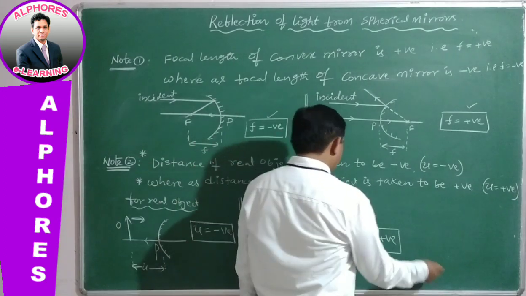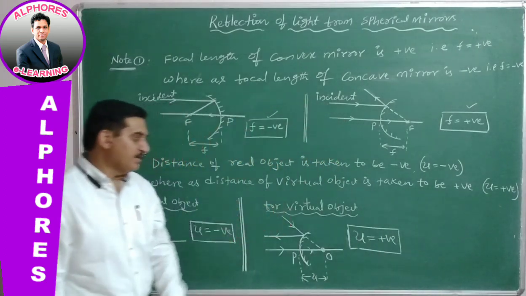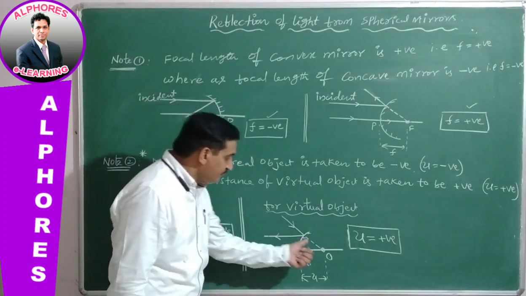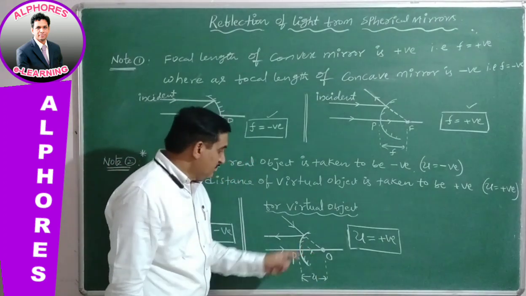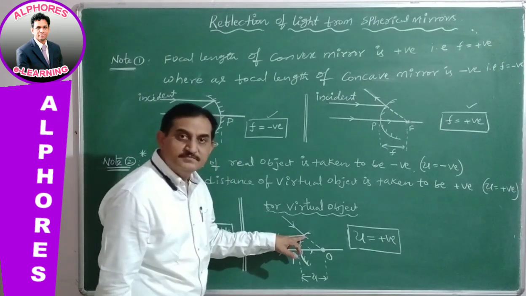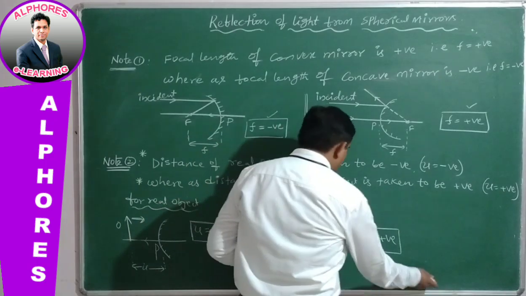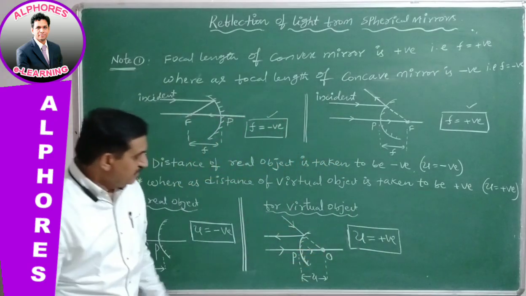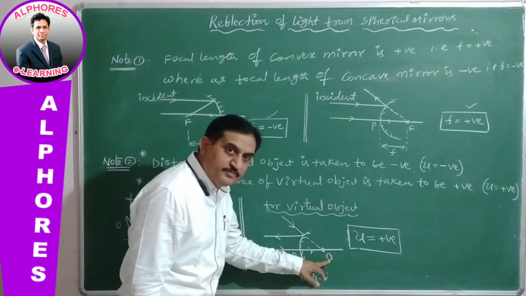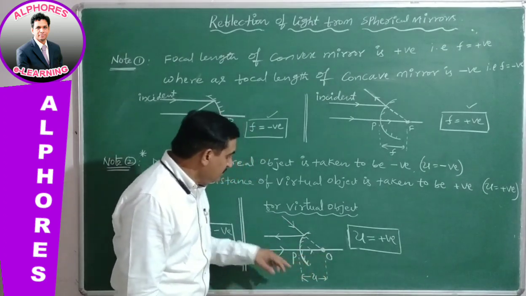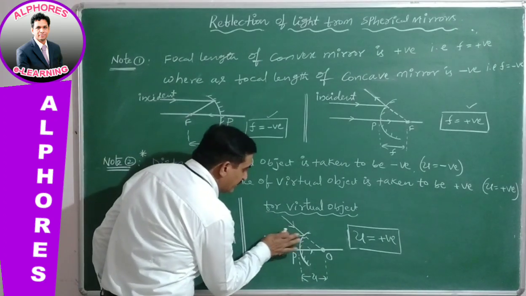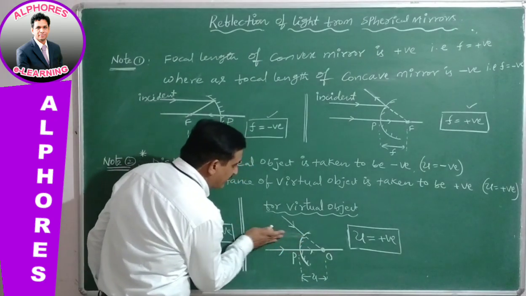And similarly, in case of virtual object, now see a convex mirror and the light is incident on it. When light is going to be incident on this convex mirror and it is taken to be object. Why is it an object? For some time, for our convenience, remove this part.